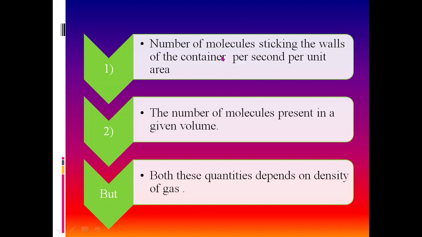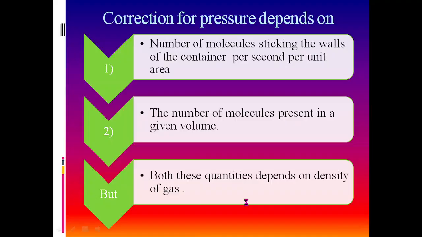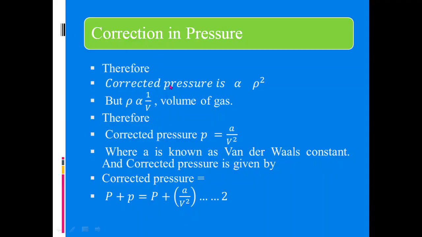Both these quantities depend on the density of the gas, and therefore the corrected pressure is directly proportional to the square of the density.